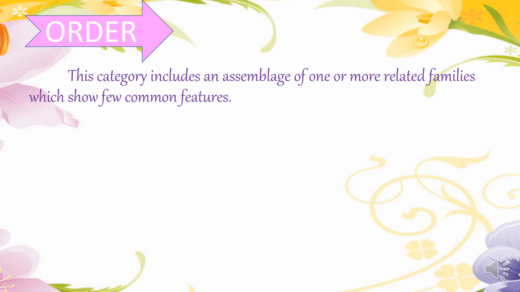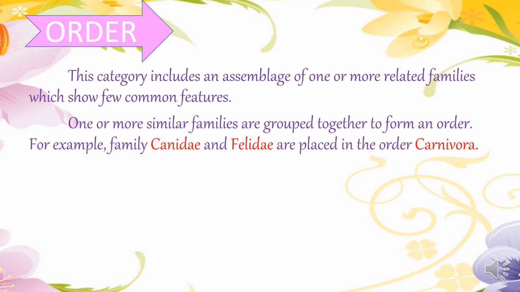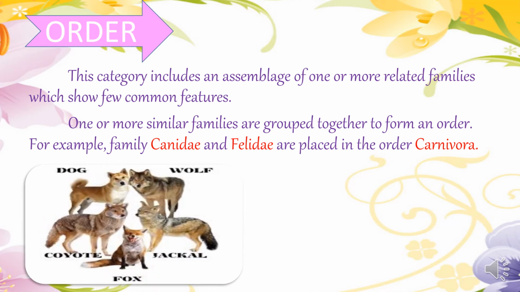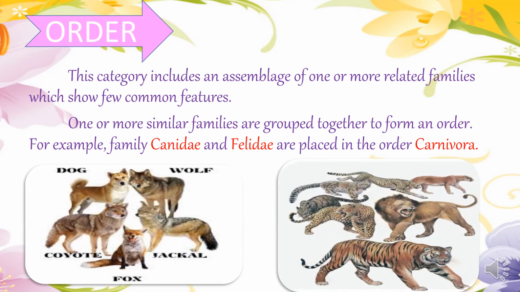The next one is the order. This category includes an assemblage of one or more related families which show a few common features. So, related families are grouped together to form the order. For example, the families Canidae and Felidae are placed in the order Carnivora. The Canidae includes the dogs, the wolves, the jackals and the fox. Felidae includes the tiger, leopard, lion and cats. So these are grouped together in an order called the Carnivora.